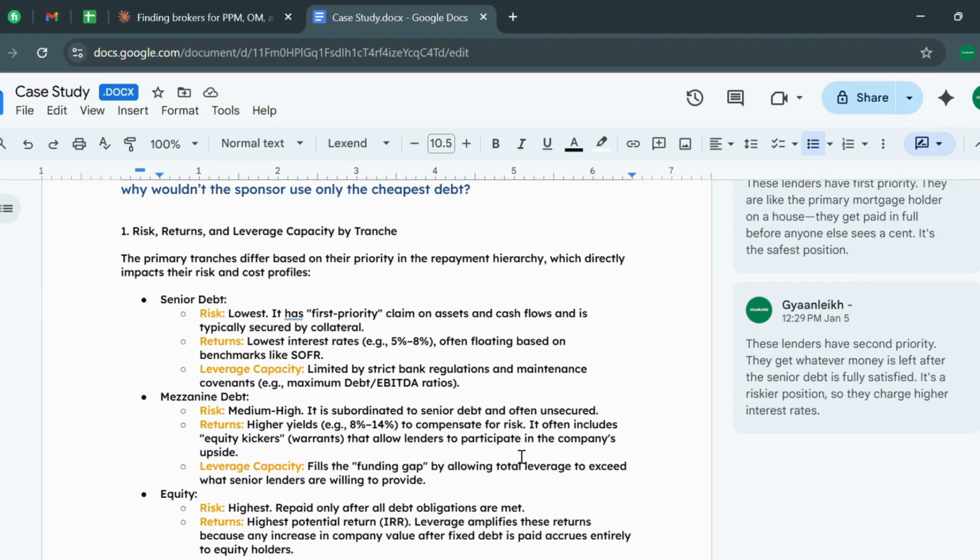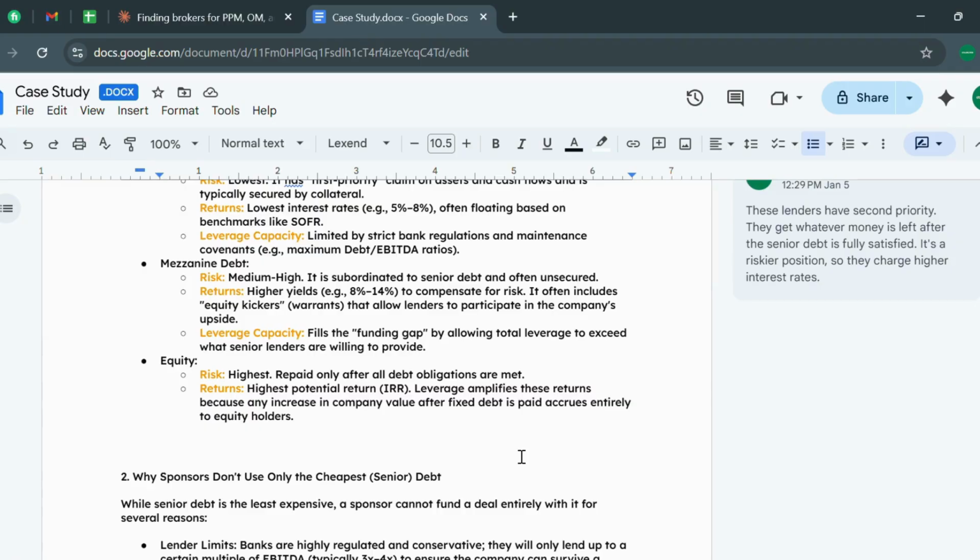So, how do risk, return, and leverage capacity work by tranche? The tranches differ based on their priority in the repayment hierarchy, which directly impacts their risk and cost profile. Senior debt: risk is lowest. It has first priority claims on asset cash flows and is typically secured by collateral. Return is lowest, with interest rates often floating based on a benchmark like SOFR. Leverage capacity is limited by strict bank regulation and maintenance covenants, for example a maximum debt to EBITDA ratio.